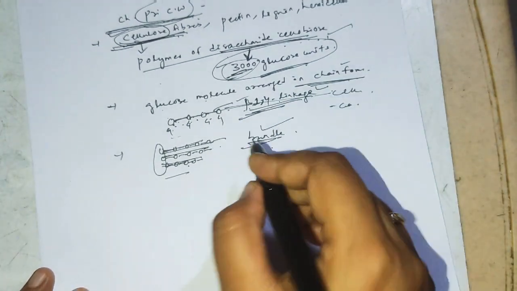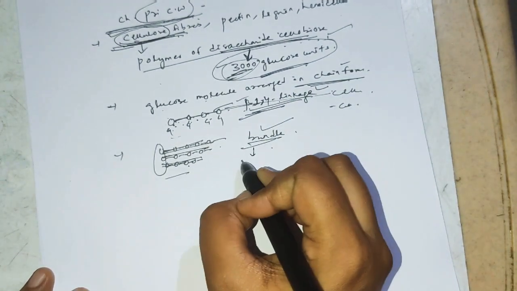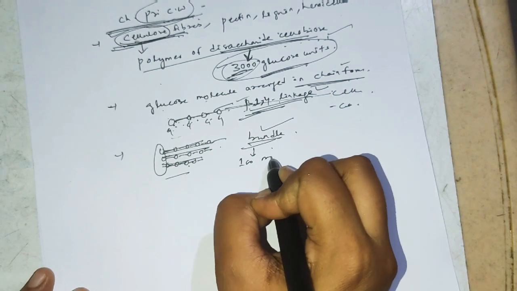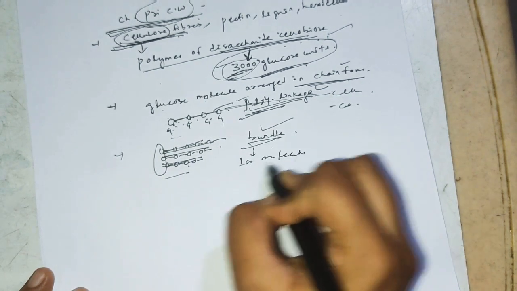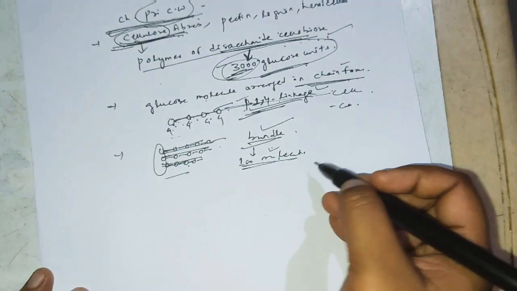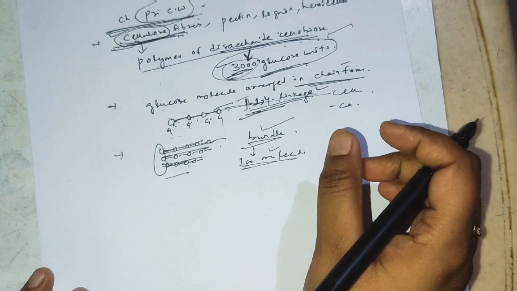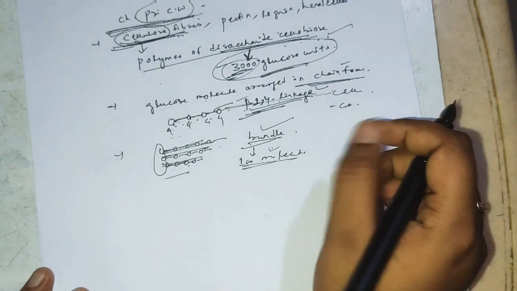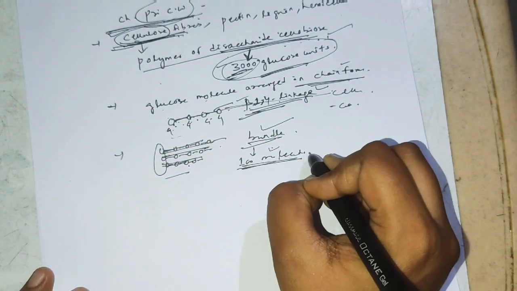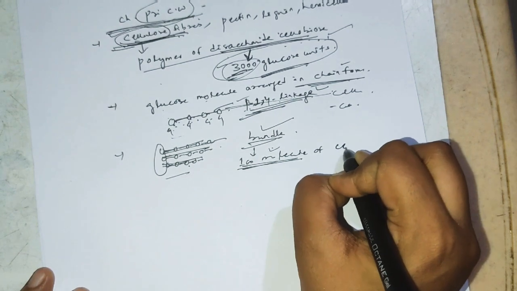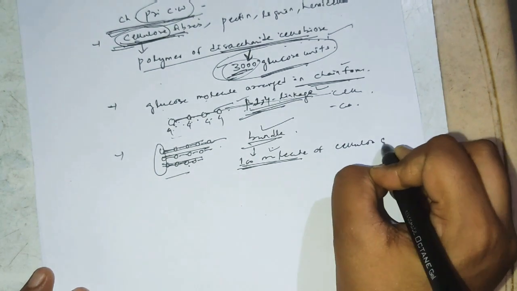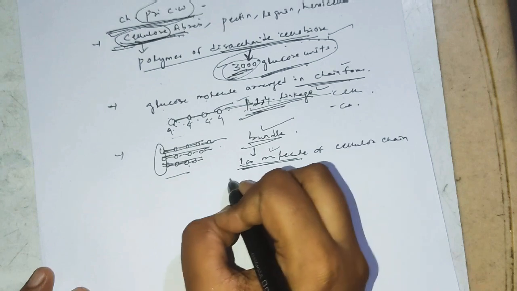And these bundles are made of about 100 molecules of cellulose chain forming the elementary fibrils. So now these 100 molecules of cellulose chain form what?